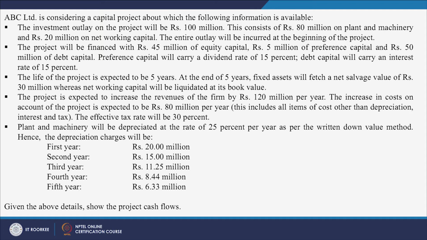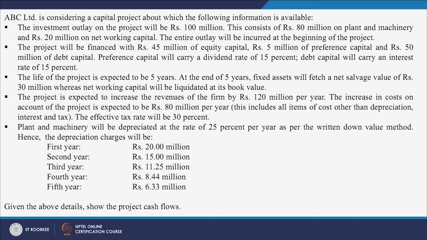First point says the investment outlay on the project will be 100 million rupees. This consists of 80 millions on plant and machinery and 20 millions on the net working capital. I told you net working capital, not working capital, that is current assets minus current liability.